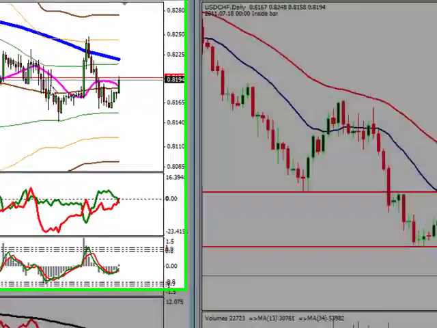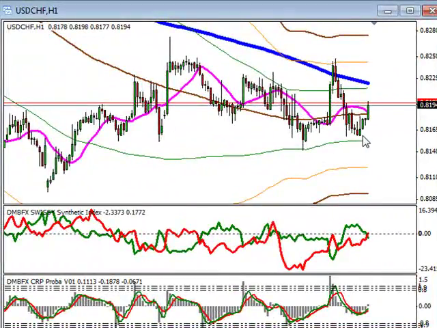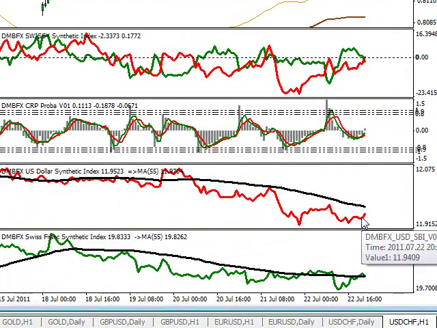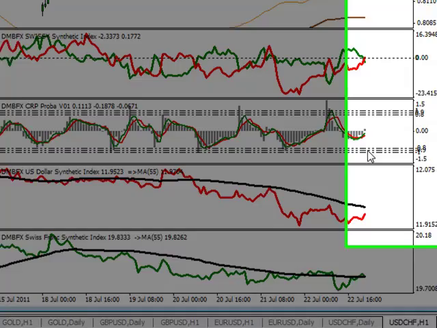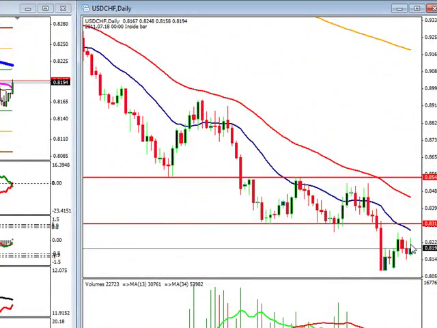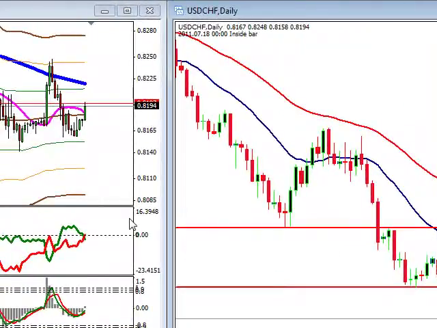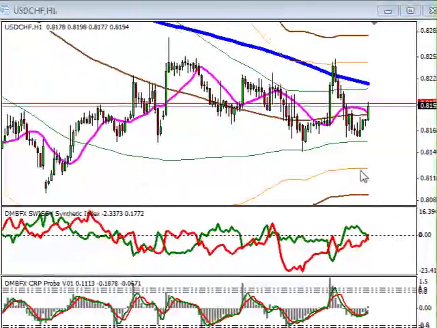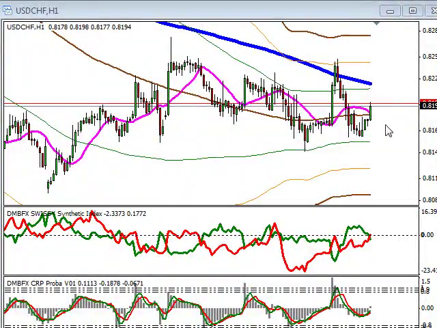So what's our story? Well, our story is we are in the neutral zone. We're not in a buy zone. We're not in a sell zone. Yet we are below our long-term moving average. But we're in a neutral zone. Who's in control? Well, the franc was in control, but the dollar has made its way back out to parity. So now, at this instant, nobody's in control, but it looks like the dollar wants to. You can see that the dollar is heading up and the franc is heading down. So possibly the dollar taking control, which would allow for this to move up and test the bottom of this range that we're talking about. However, indecision of the dollar may lead to allowing the franc to once again take control.